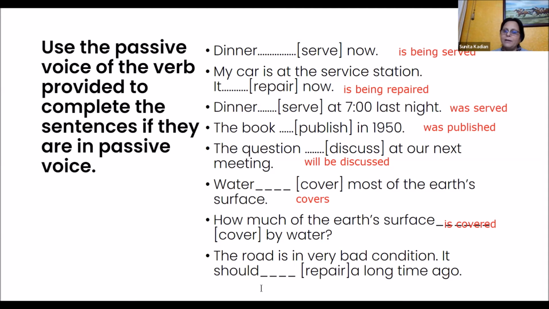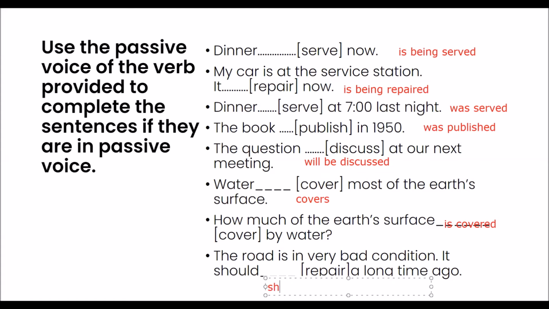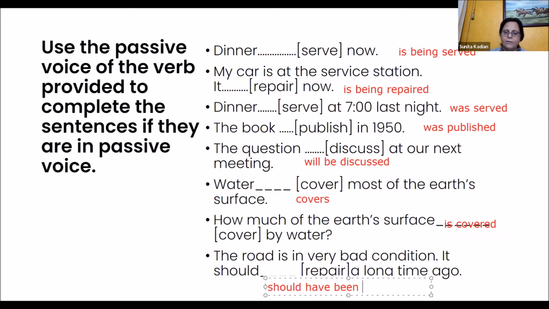The road is in very bad condition. It should had repaired a long time ago? No, we cannot say "should had." After the modals, we always put the present form of the verb. So we cannot put "had." See, the road never repairs on its own, right? Somebody repairs it. It should have been repaired. It should have been repaired a long time ago, right?